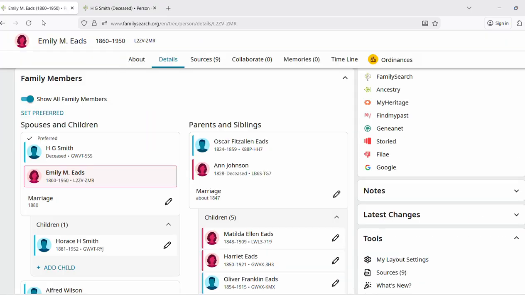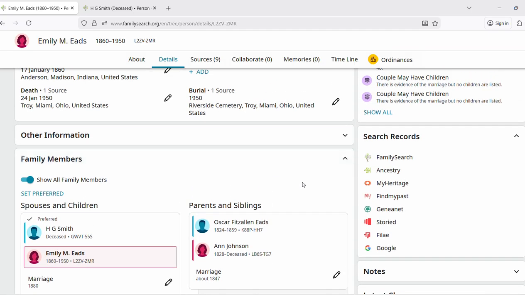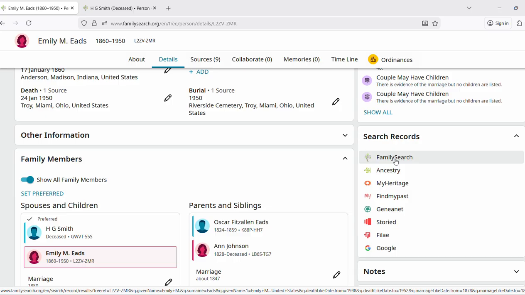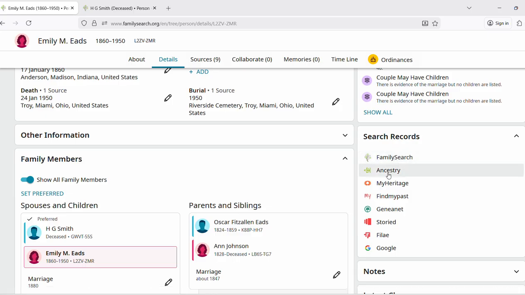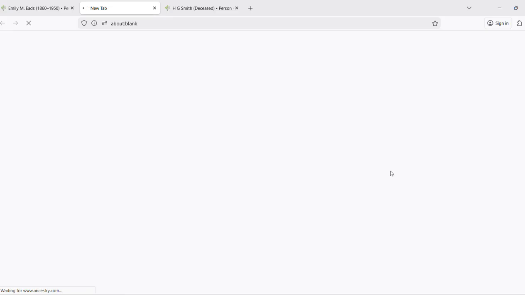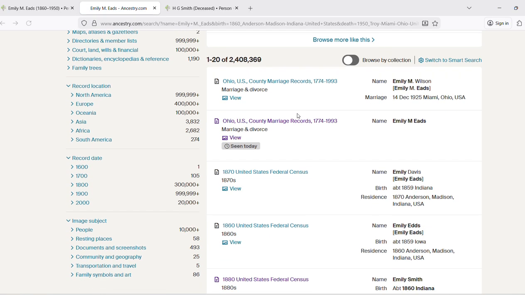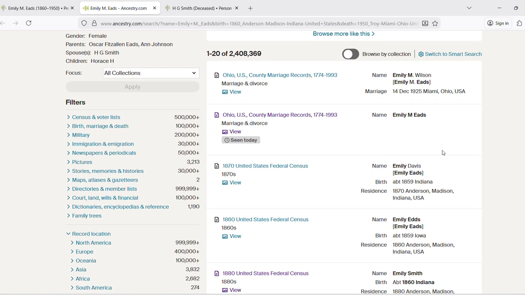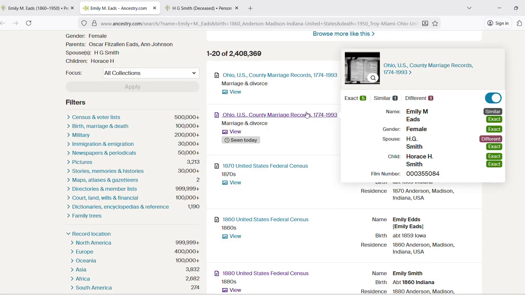Let's see what we can find about H.G. Smith. We're going to go back to Emily because Emily has a lot of good information. Her birth and death years, her parents, her siblings, all 3 of her husbands. I did not find anything on Family Search right away, so I'm going to go to Ancestry. Ancestry has really good search engines, and it's going to take everything we know about Emily that's pertinent, and it's going to plug it in. And we're going to find something that we know is Emily.